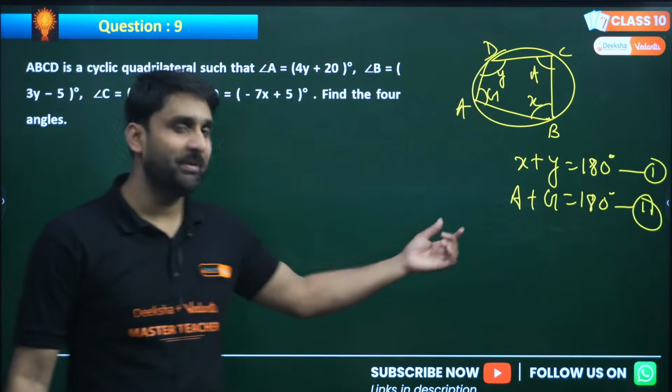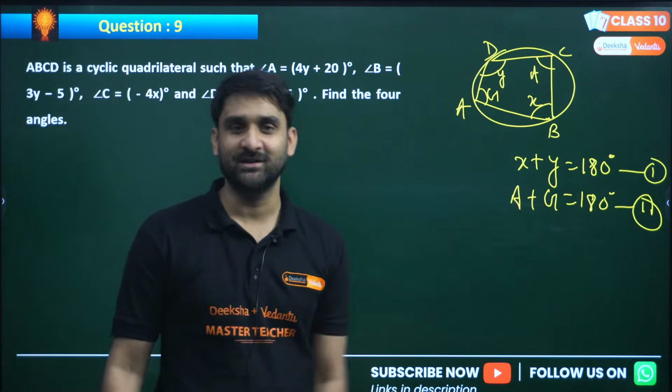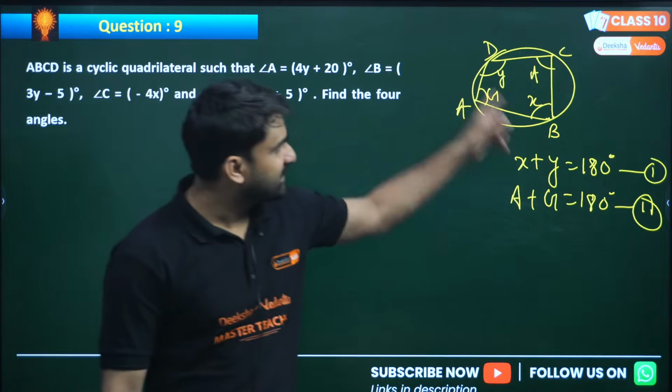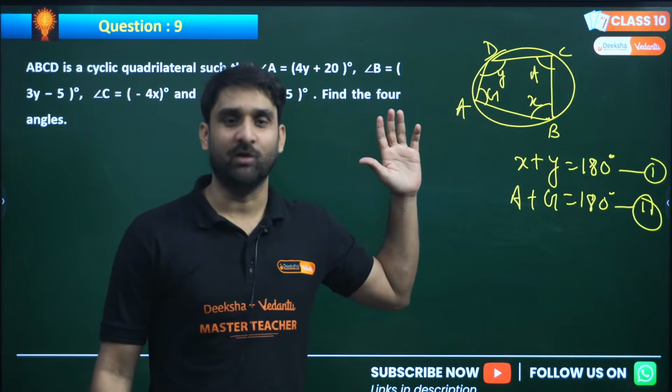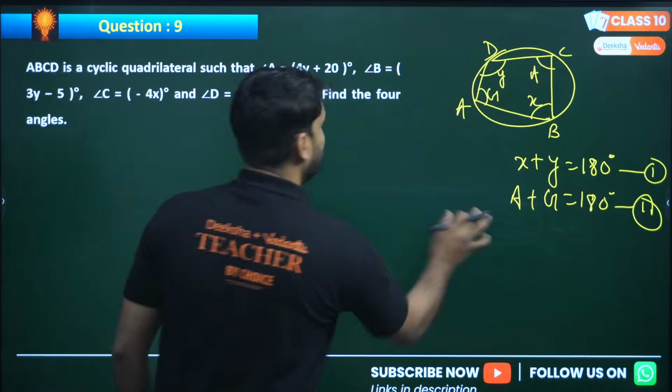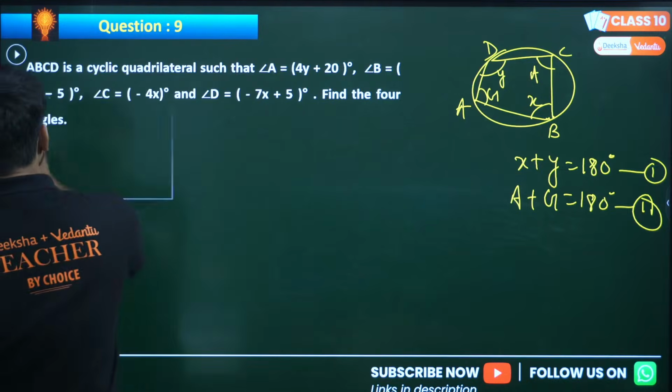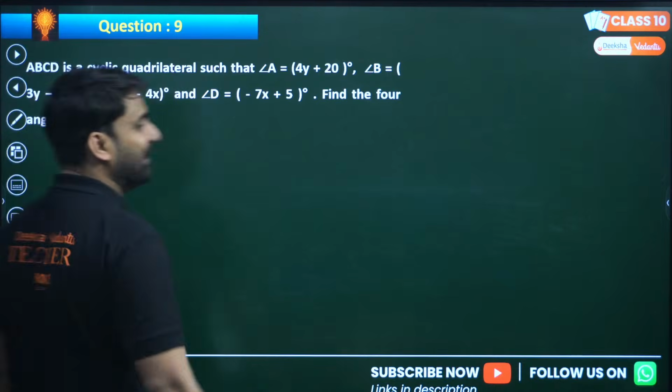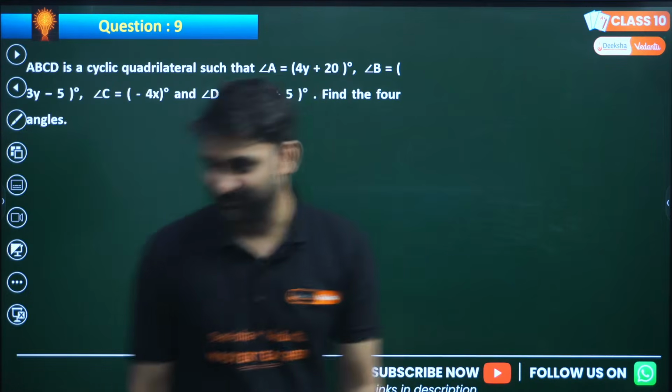This is not my homemade theory. This is a geometrical theorem, my dear. So the sum of opposite angles of any cyclic quadrilateral is equal to 180 degrees. I hope this is clear to you. Please ignore apple and grapes, because I'm feeling hungry.